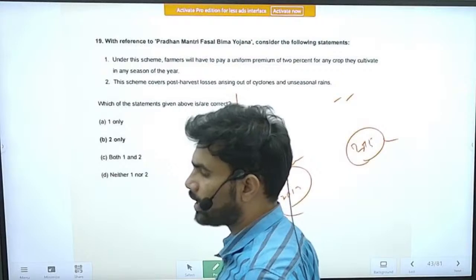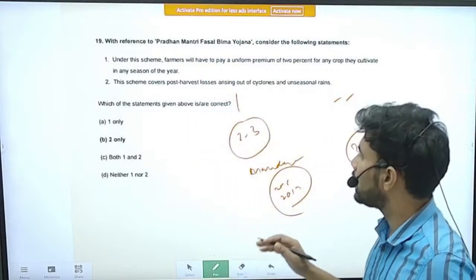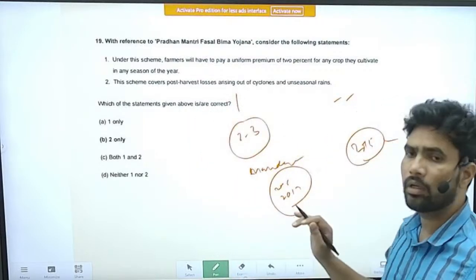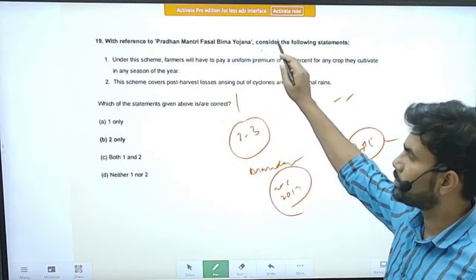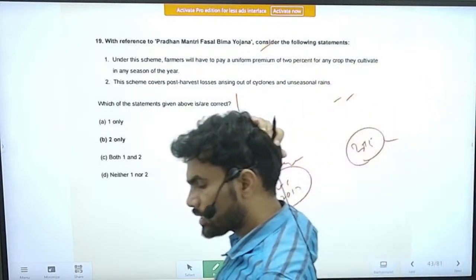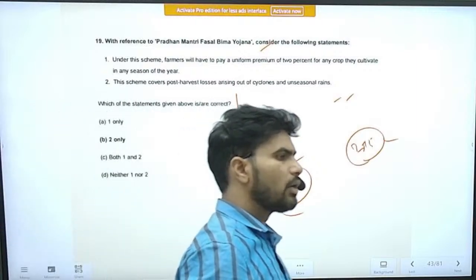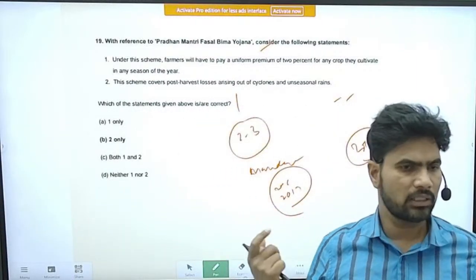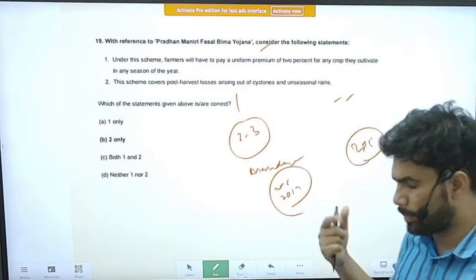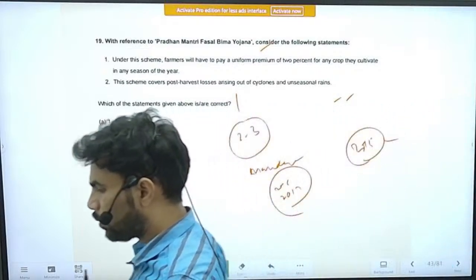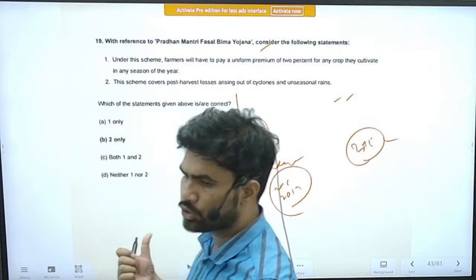But after that, what happened? Due to political reasons, some states have brought in their own insurance schemes related to farmers and agriculture. So they were not willing to follow this scheme. States like Andhra Pradesh and West Bengal have brought in their own agriculture insurance schemes.